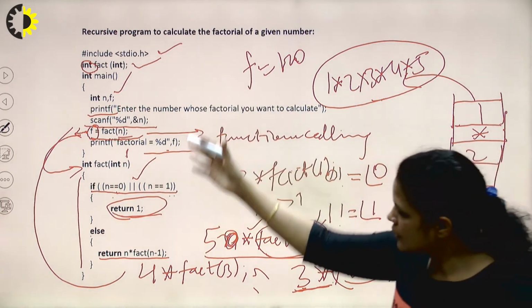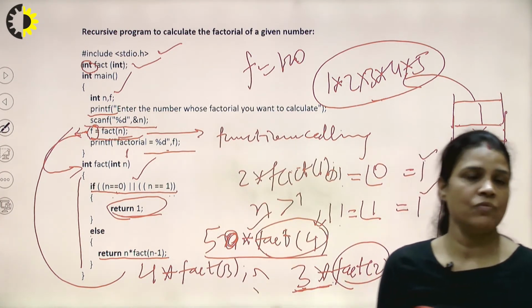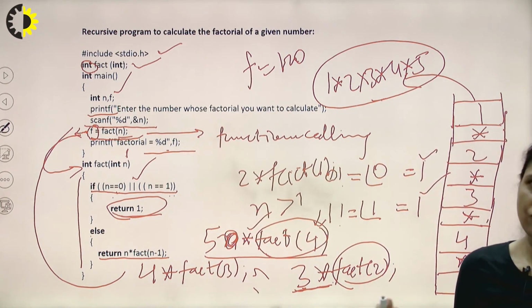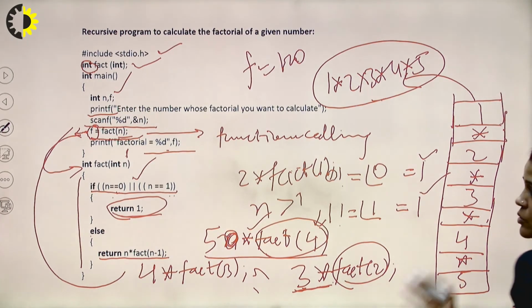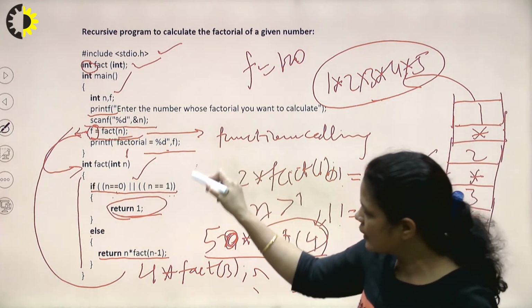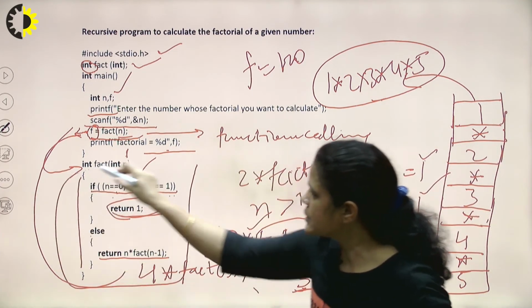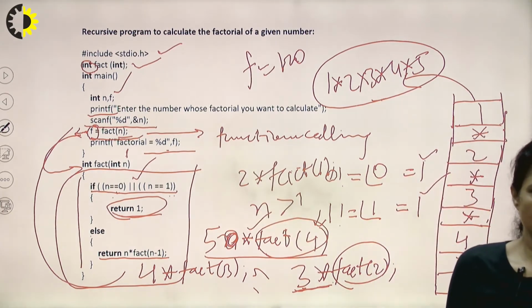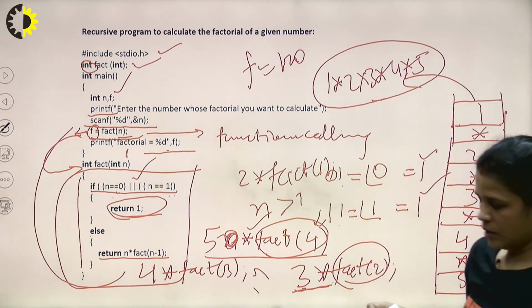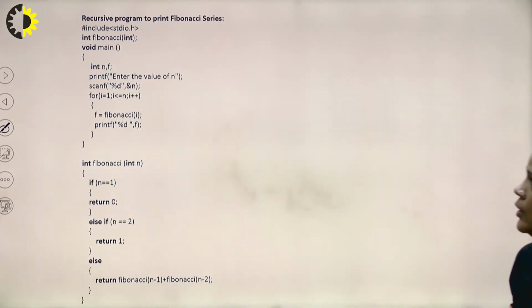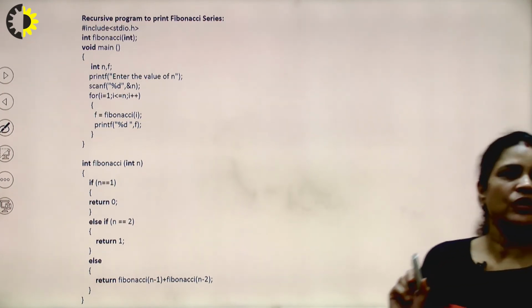When we write the recursive function, we'll get the result 120 if n is equal to 5, right? So this whole process is internal, but we can get clear and concise logic, right? Now come to the next problem, a recursive program to print the Fibonacci series.